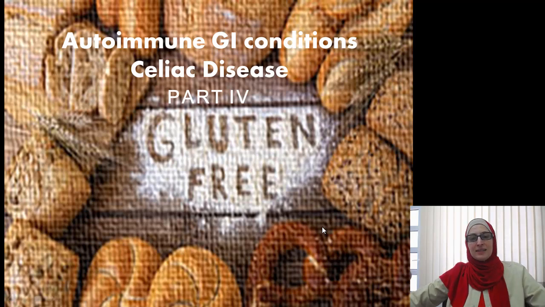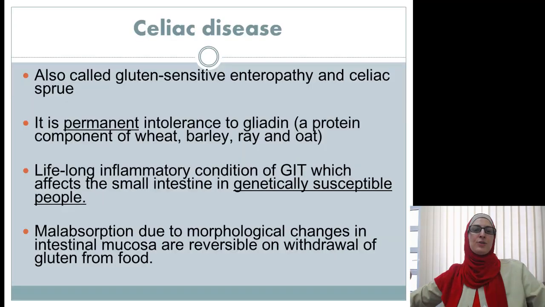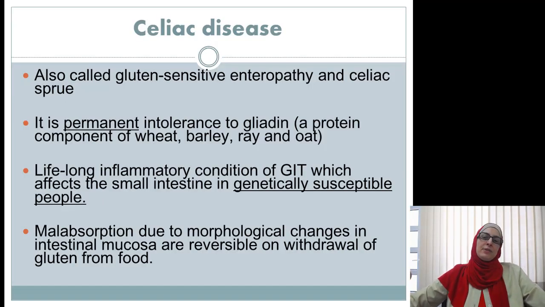Welcome back, and in this part, I'll talk to you about celiac disease, also called gluten-sensitive enteropathy or celiac sprue. In British English, it is written as coeliac disease. It is the same, the celiac. It is a permanent intolerance to gliadin.